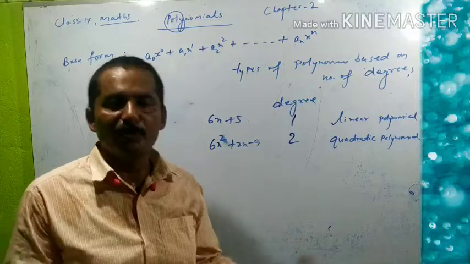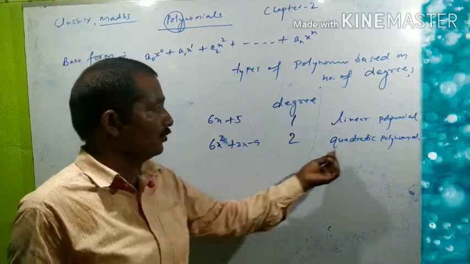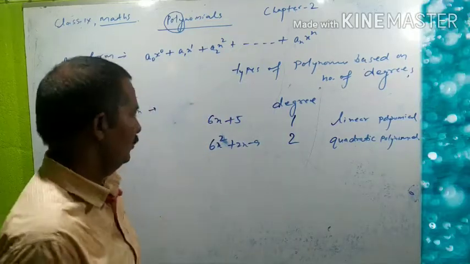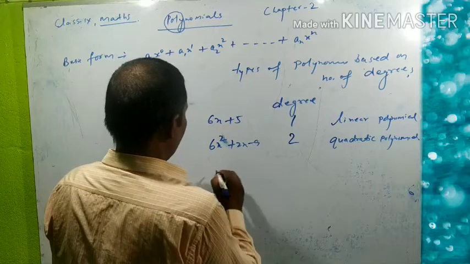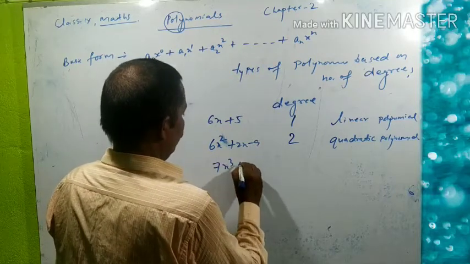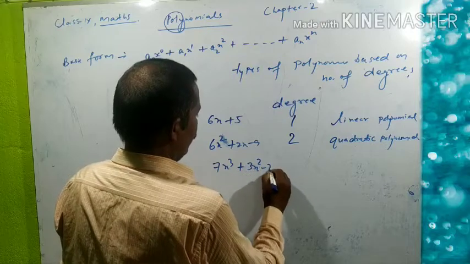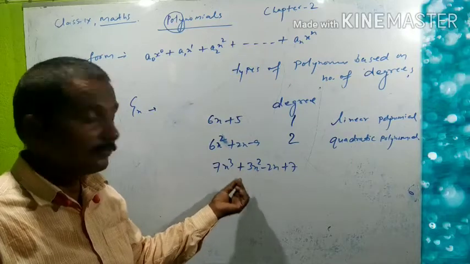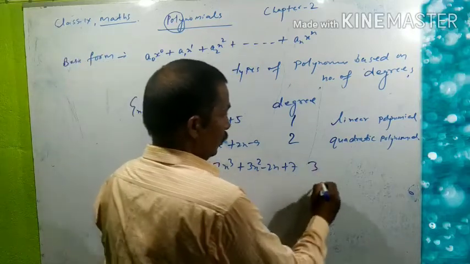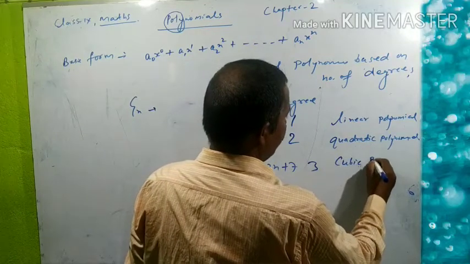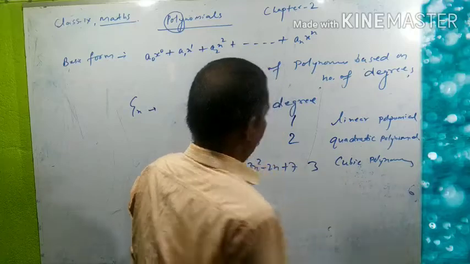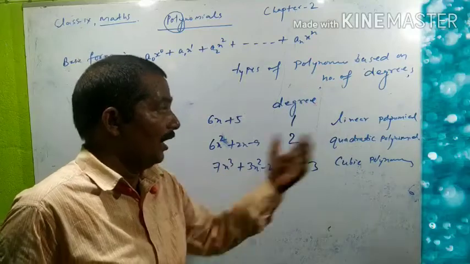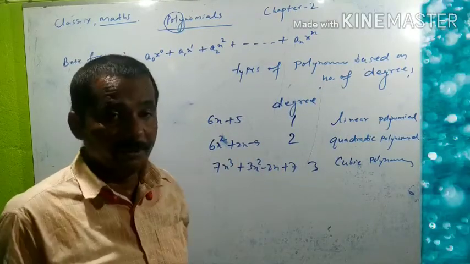So a polynomial having degree 2 is known as a quadratic polynomial. Quadratic polynomial. Similarly, another example, 7x cubed plus 3x square minus 2x plus 7. Look here. Its degree is what? 3. So it will be known as cubic polynomial. So in this manner, the types of polynomials based on degree have been described here now.